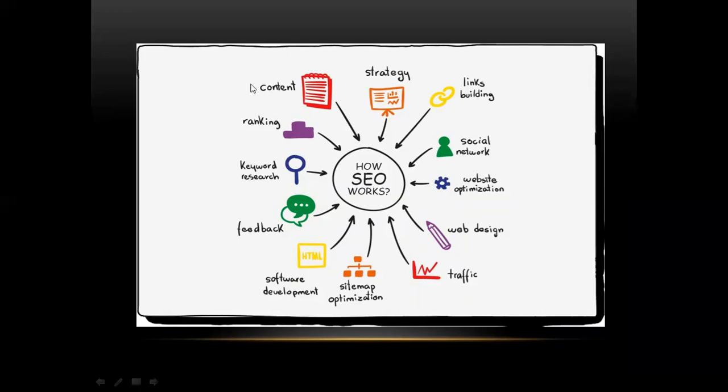The content plays a very important role. The strategies and link building, according to the social networks, play their vital role when you go for different types of search. Web engine optimization, how the design of the web pages is done, how the traffic is loaded onto your web pages, what sitemap optimization is, software development, and feedback. These are all the parameters on which SEO works.